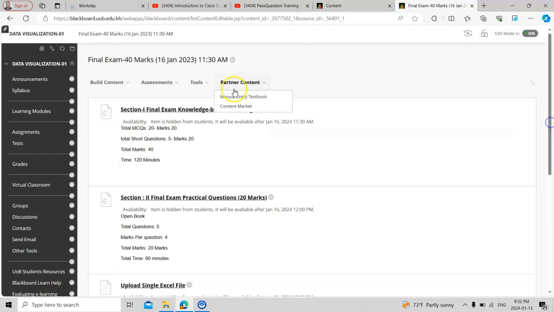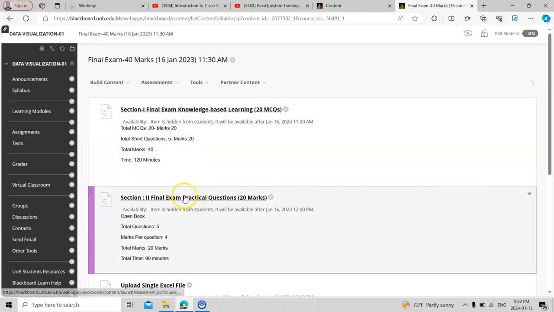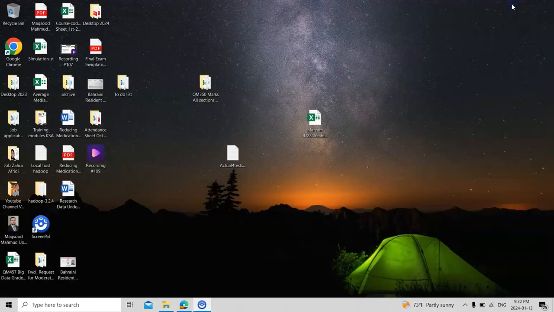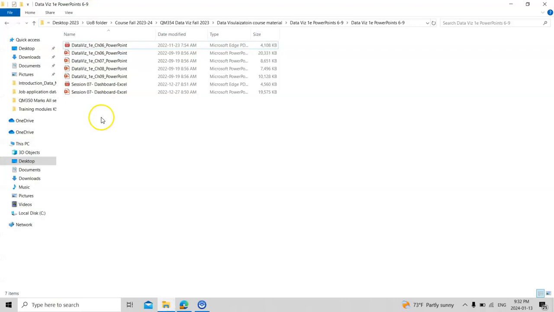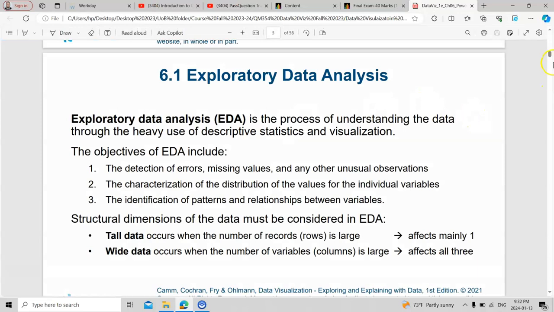For the knowledge-based questions, there will be 5 matching questions and 15 MCQs, right? The second part is clear, as I discussed with you. There's only one Excel file, right? For the matching questions, I would like to give you an example from your slides. Let's suppose I start with chapter number 6. I would suggest that you go through all the chapters, but for example, this is a question.